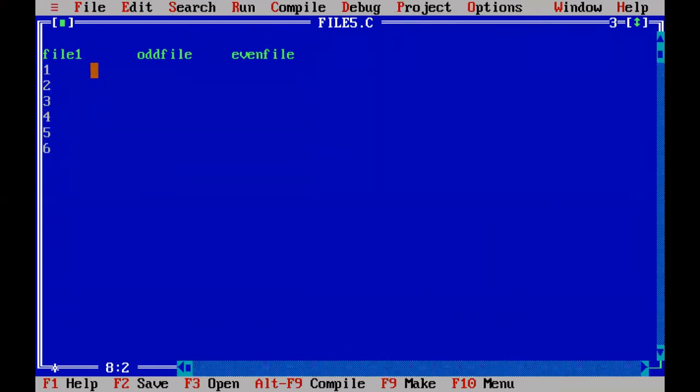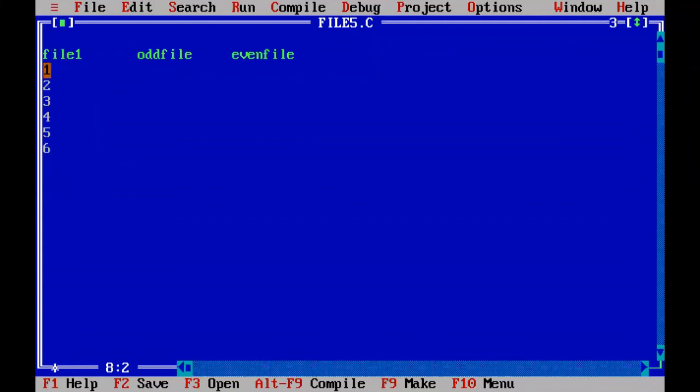After this, the same file we have to open in reading mode, and read one integer. If the integer is even, it must be stored into the even file. If it is an odd integer, we store it into the odd file. So first we create one file in writing mode and write some integer values into it. Then we close the file opened in writing mode, and freshly open it in reading mode and read one integer.